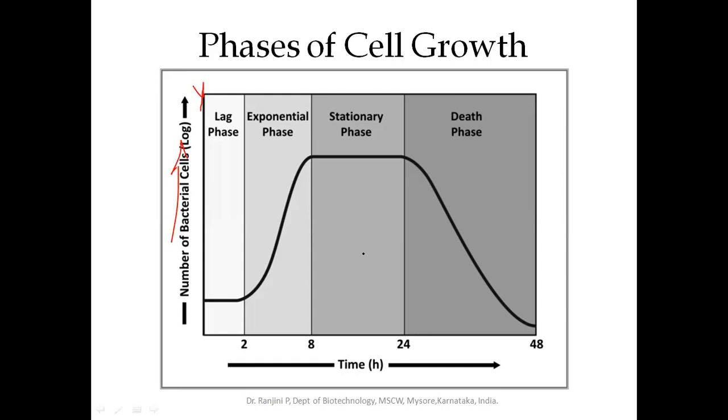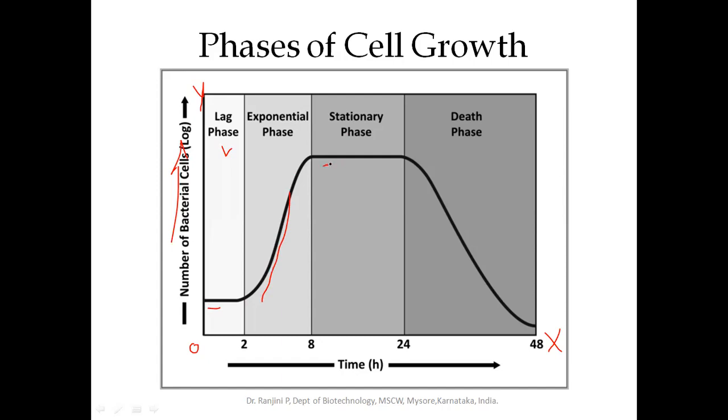You're taking the number of cells on the y-axis and time on the x-axis. When you plot the values you take at different time intervals, you'll get a curve like this. This curve will have different phases. The first phase is called the lag phase, followed by the exponential phase. This is also called the log phase, L-O-G, or the growth phase.